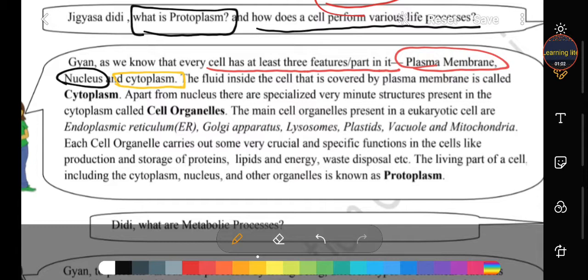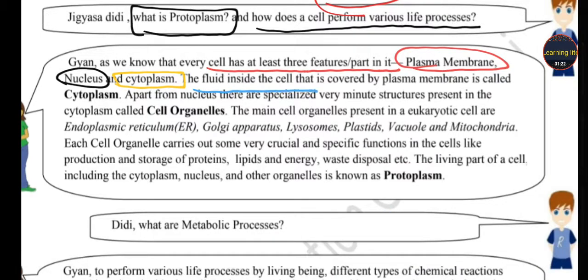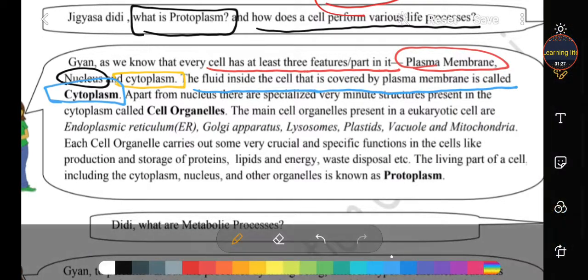The human body has blood, and in this blood many parts like RBC, WBC, platelets, proteins, amino acids, glucose and many more substances are mixed. This blood has many functions, student, in our body. In a similar way, the fluid inside the cell that is covered by the plasma membrane is called cytoplasm. Got it? The fluid present in the cell and covered by the plasma membrane is called cytoplasm.